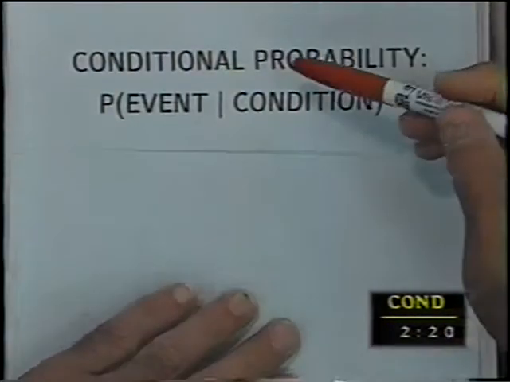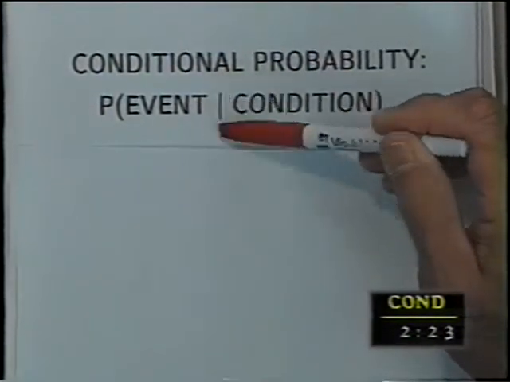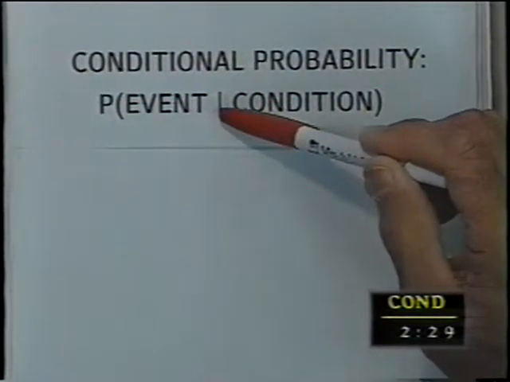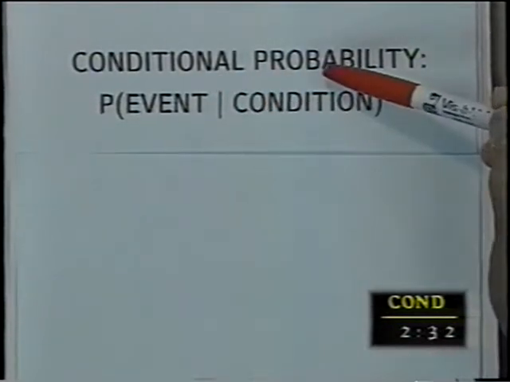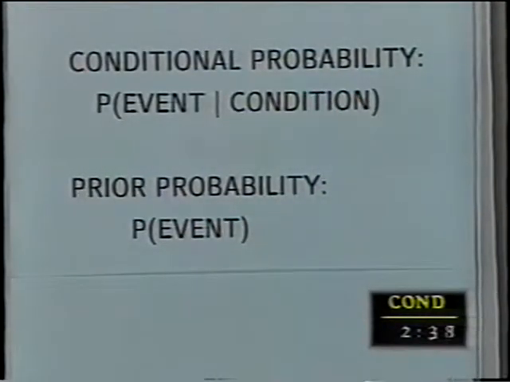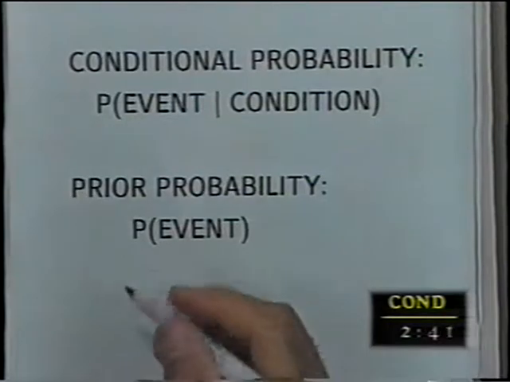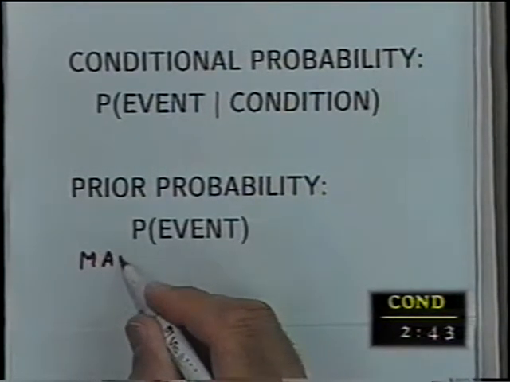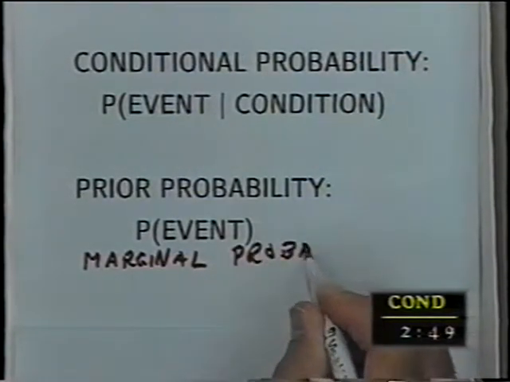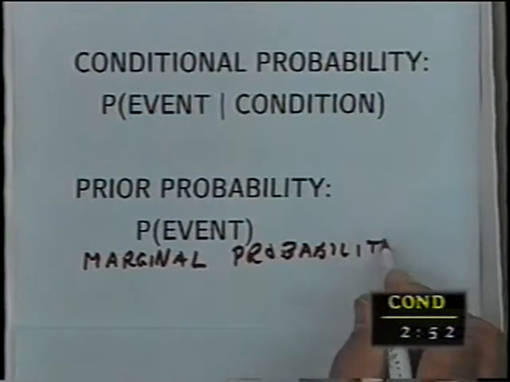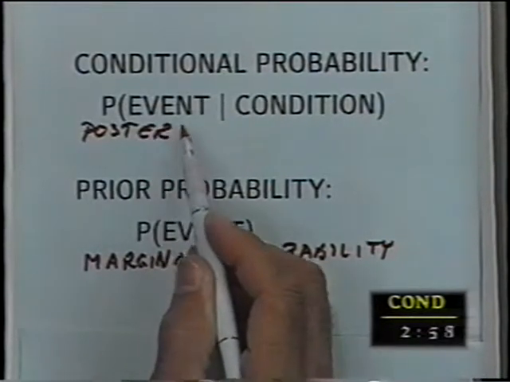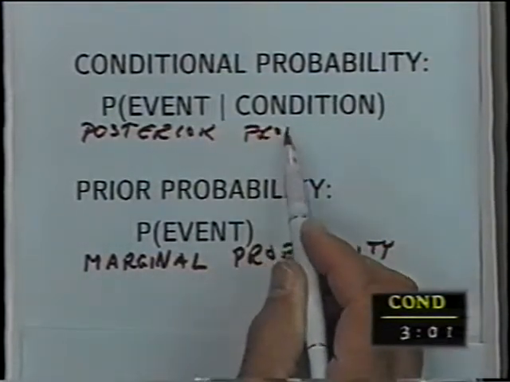The conditional probability is written this way. There's a line here before the condition. Probability of an event given a condition. Okay? This is called a conditional probability. We have what's called a prior probability, which is the probability of the event without the condition. Now, there are several names given to these things. This is also called the marginal probability. And this conditional probability is also called the posterior probability.